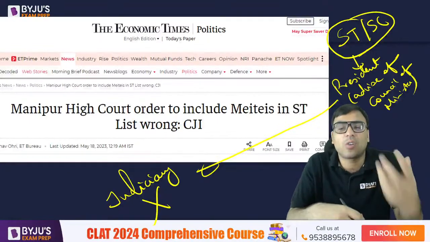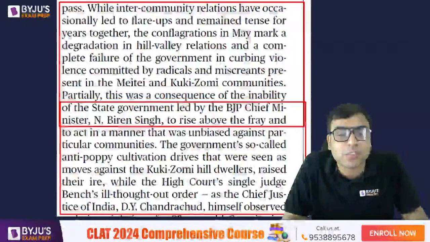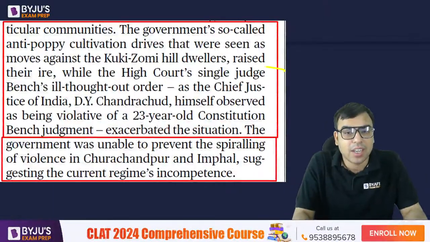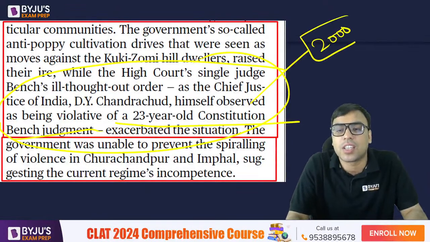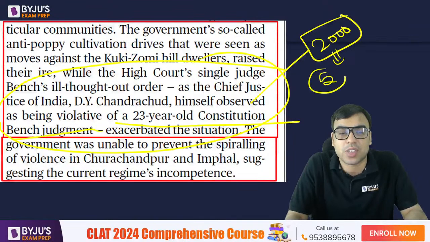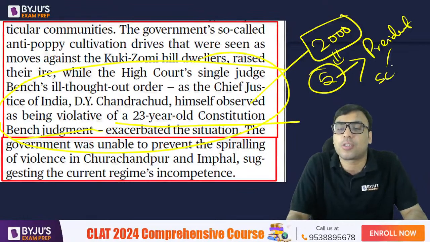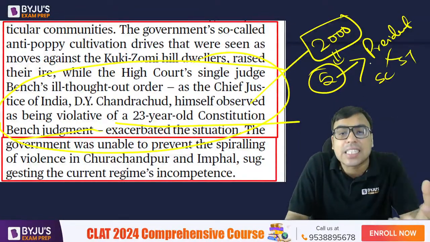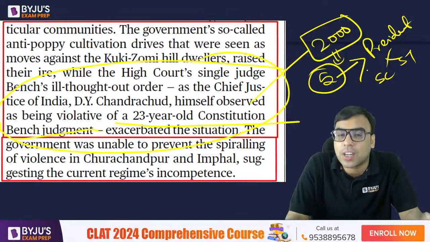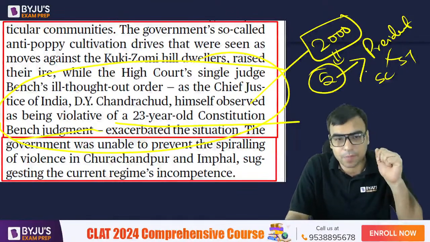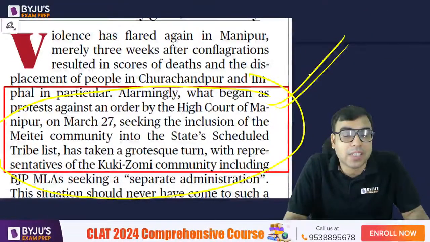It is not the work of the judiciary to decide who is added to the scheduled caste or scheduled tribe. That is not the job of the judiciary, and in fact there is a judgment of the Supreme Court in this regard. Okay, he quoted a 23-year-old constitution bench order. So in the year 2000, there was a judgment of the Supreme Court, a five-judge constitution bench order, that it is the president who should decide whether a community should be added in scheduled caste or scheduled tribe. It is not in the domain of the judiciary, a high court or the Supreme Court to decide it. So the first reason the Manipur High Court order was not correct is that it was going against the Supreme Court's five-judge bench order.